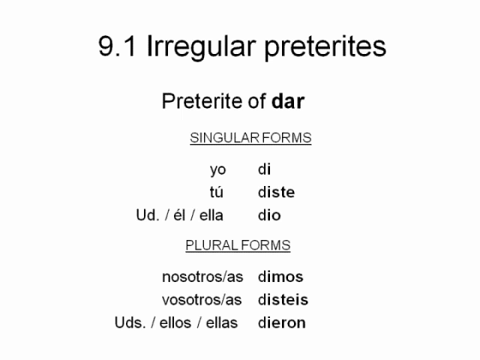The next thing I want us to look at is the verb dar. It's irregular, and it doesn't really fall into any of those groups, so let's look at it. Remember the verb dar means to give. So it will be di, diste, dio, dimos, dieron. Otra vez, repitan por favor. Di, diste, dio, dimos, dieron. Muy bien.